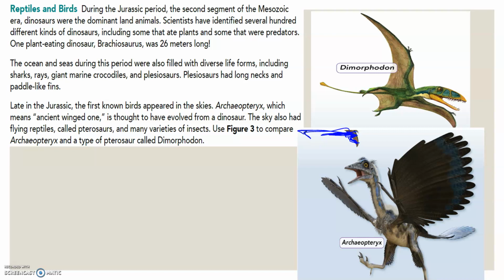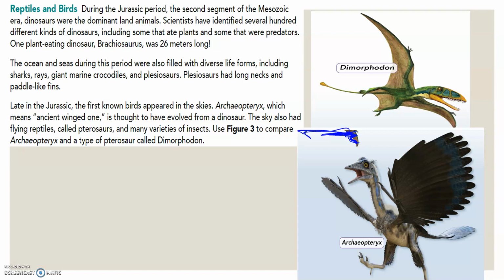Then we get to these scary reptiles and birds. During the Jurassic period, which is probably the period you guys have heard the most about, which is the second segment of the Mesozoic era, dinosaurs were the dominant land animals. And scientists have identified several hundred different kinds of dinosaurs, including some that ate plants and some that were predators. One plant-eating dinosaur, Brachiosaurus, was 26 meters long. The ocean and the seas during this period were also filled with diverse life forms, including sharks, rays, giant marine crocodiles, and plesiosaurs. Plesiosaurs had long necks and paddle-like fins.